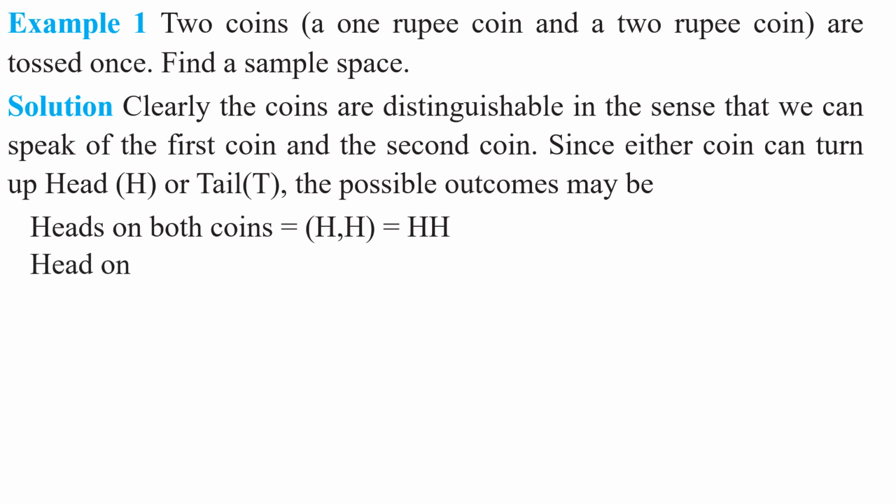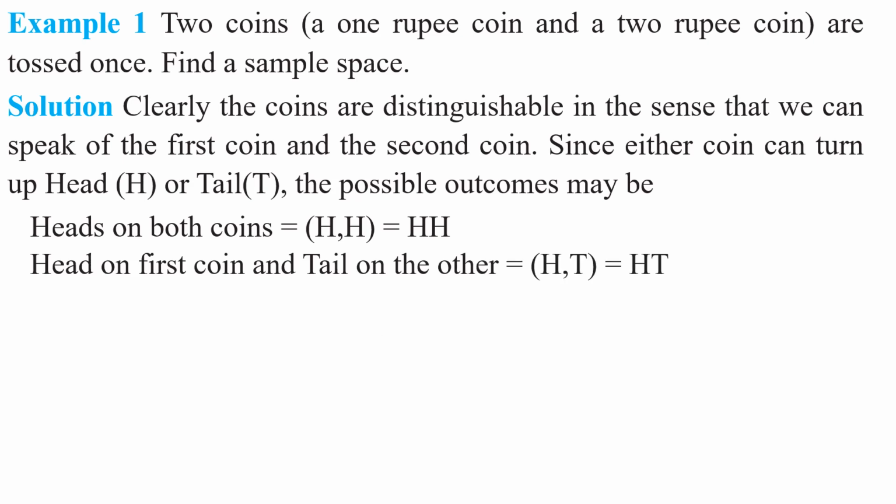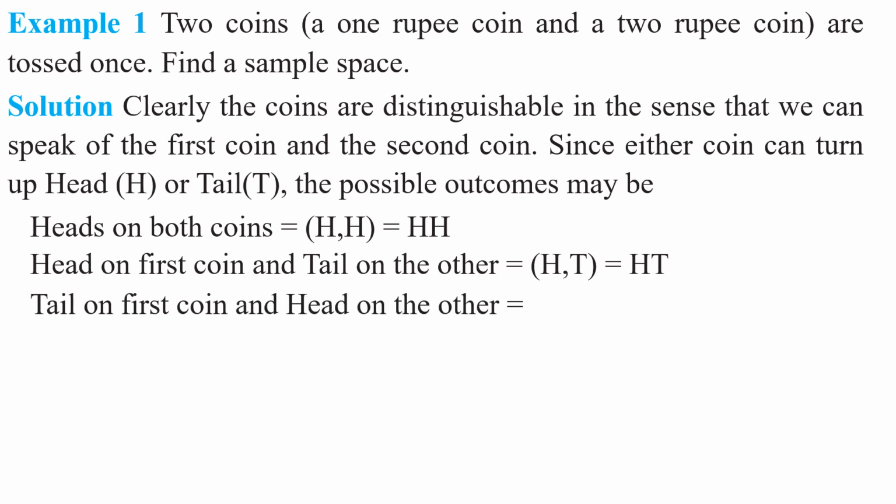Next, head on the first coin and tail on the other. It is denoted by the ordered pair H comma T, and simply we can write HT. Here this outcome denotes that the first coin is showing head and on the second coin tail is coming up. This is the second outcome. Next, third, tail on the first coin and head on the second coin.